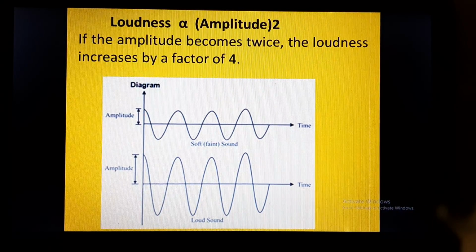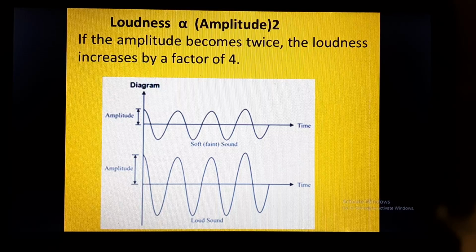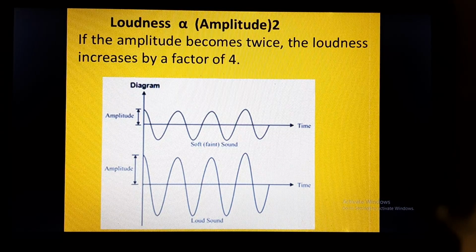This can be seen by a very simple activity. If you have a drum, you put small pieces of paper on the drum and you strike the drum. When you strike the drum, the pieces will jump on the drum. The harder you strike, the louder will be the sound, and the more the particles will jump high.